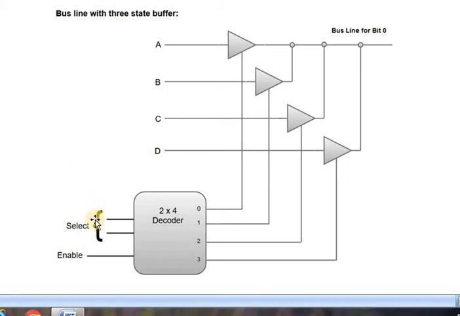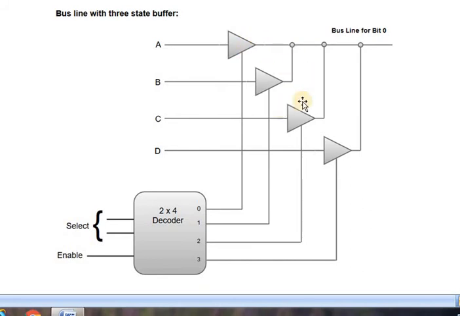So here also there is a selection line, like what we saw using the multiplexer, based on the inputs 0 0, 0 1, 1 0, 1 1. Likewise, here also see the output of each buffer is connected to a common bus.